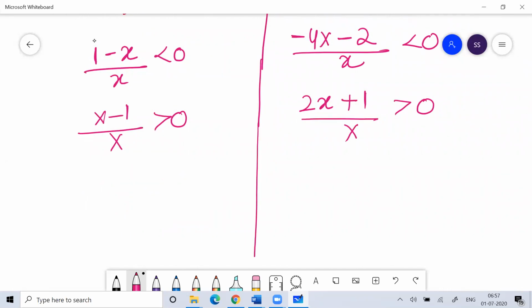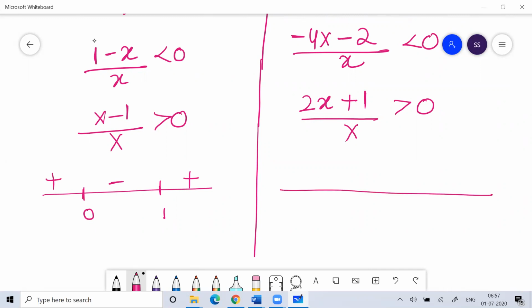So here the critical values of x will be 0 and 1: positive, negative, positive. Here the values of x will be minus 1 by 2 and 0: positive, negative, positive. In both cases, you have to accept the positive value. So the value of x is less than 0 or greater than 1. Here the value of x is greater than 0 and less than minus 1 by 2.